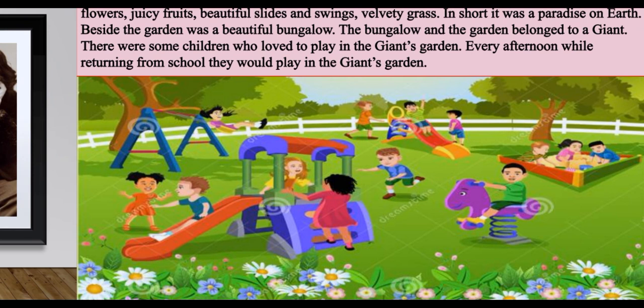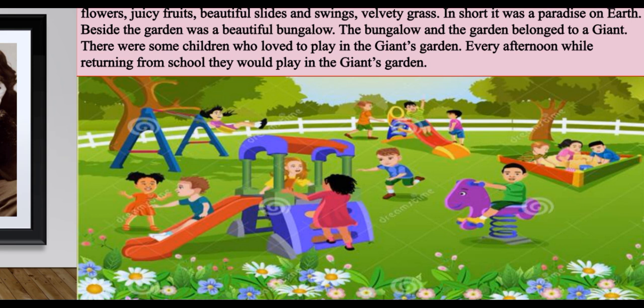Every afternoon, while returning from school, children knew that the giant would not be in his garden, he would be in his bungalow. So they would come into the giant's garden and have a lovely time playing.